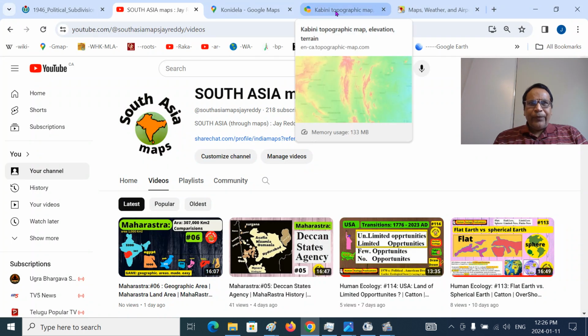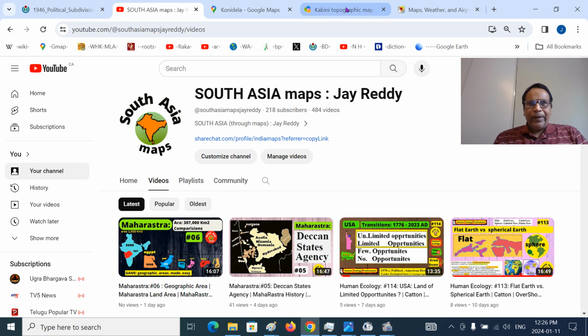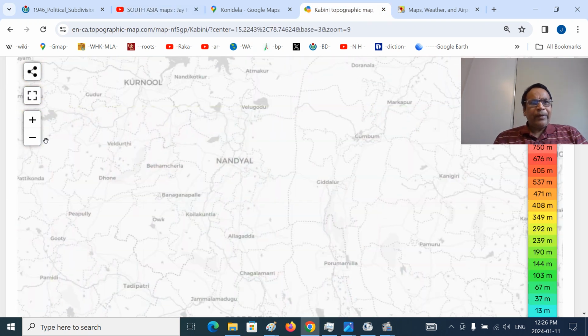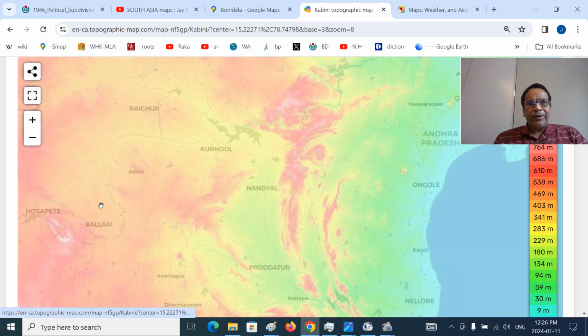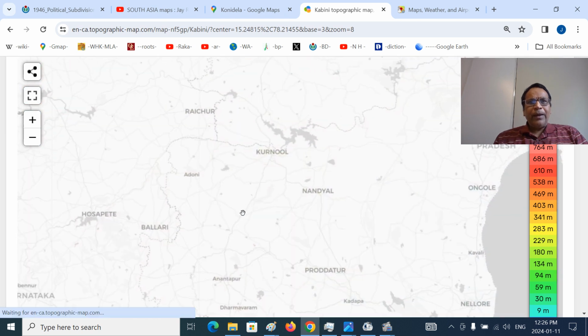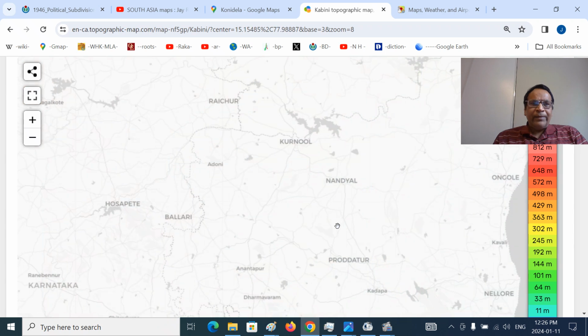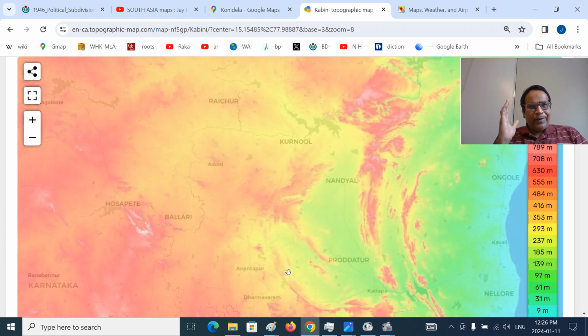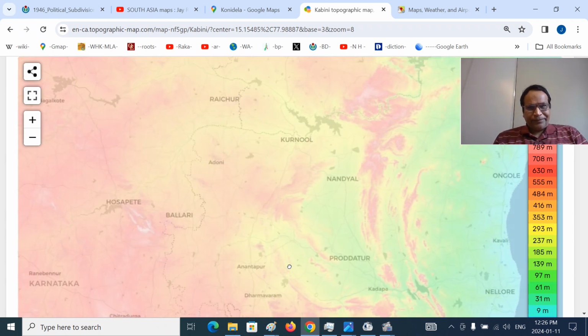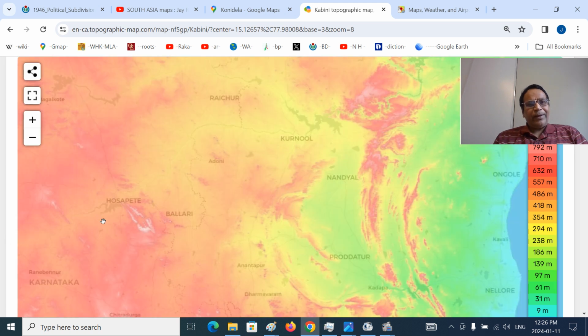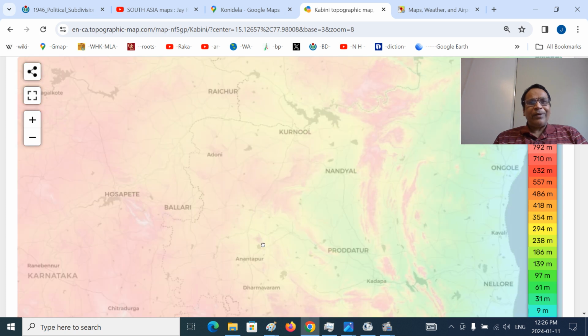If you look at the map, we can have a broader idea of what we are talking about, the physiographic region. Always keep in mind, this is the cartographic map, this is the Nandal Valley. If you look at the landmarks, you can get the area very clear. Hospeta Dam here, this is the Sandur Hills, this is the Rayadurgam Hills, this is the Molakanuru Hill. This is the part we are talking about.